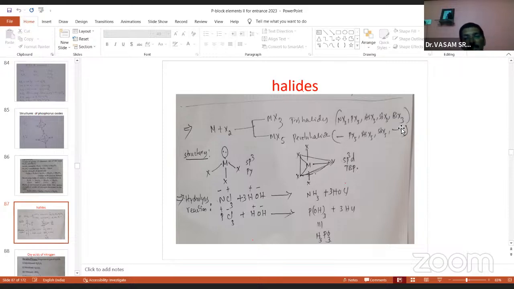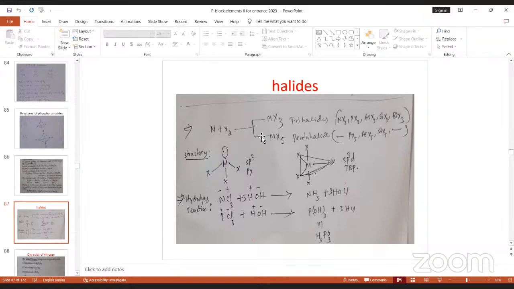But bismuth has a big size and vacant d orbitals, yet bismuth also does not form pentahalides. The reason is the inert pair effect. Due to the inert pair effect, bismuth can form a maximum of only three covalent bonds, not five. So nitrogen and bismuth do not form pentahalides. The remaining three form pentahalides.